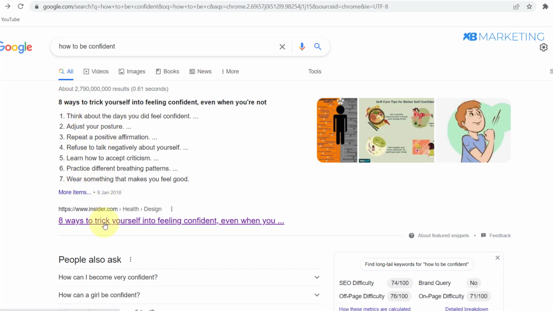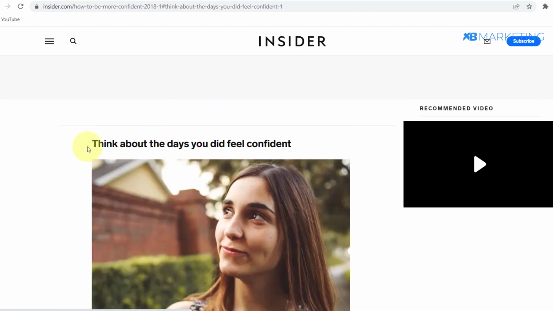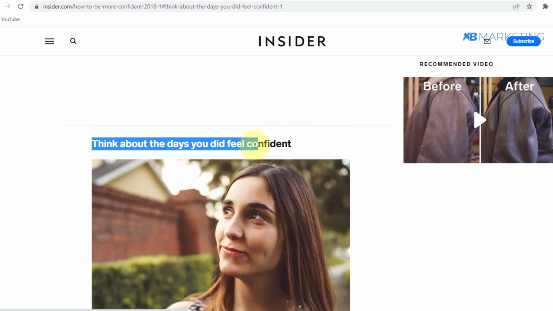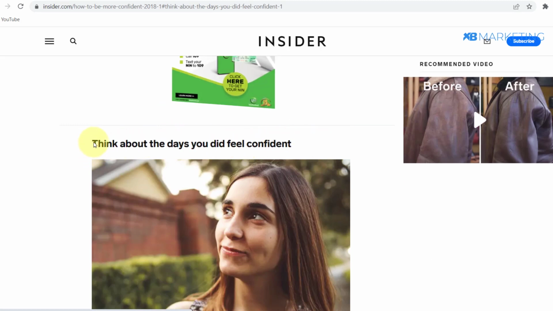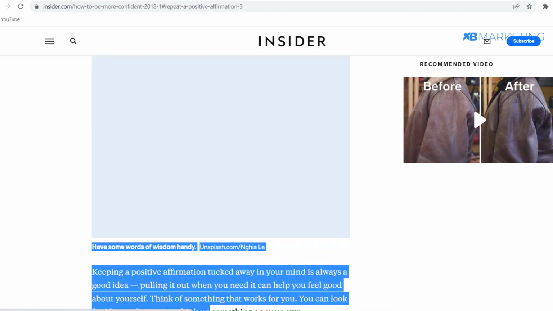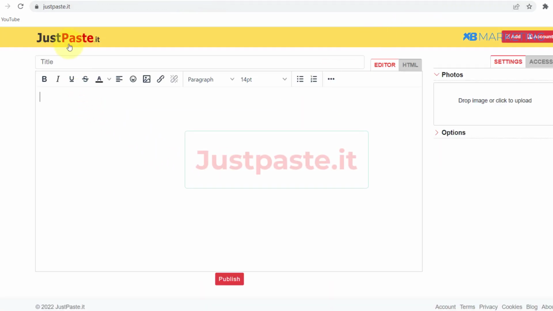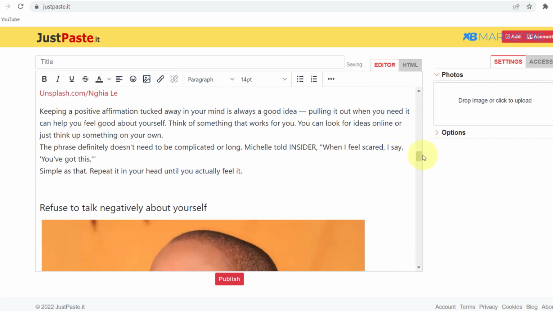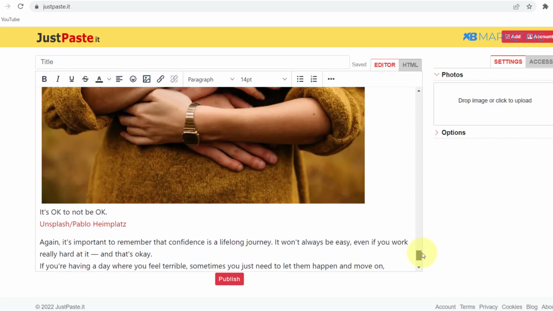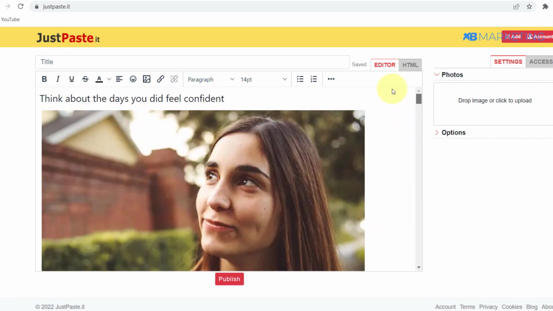If I click on this link right here and scroll down, this is the first tip. What we are going to do from here is copy this down to the last tip. Once you've successfully copied that, you want to head over to this website, justpasteit.com. Once you come over to this website, you want to paste that article in there. As you can see, we are able to copy everything, including the images from that website.